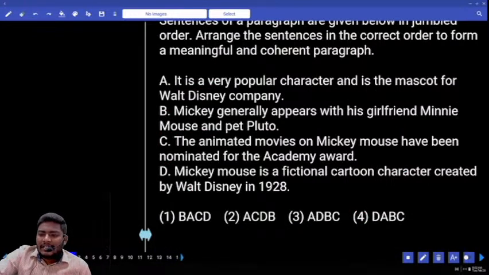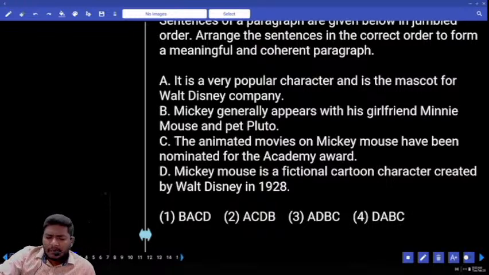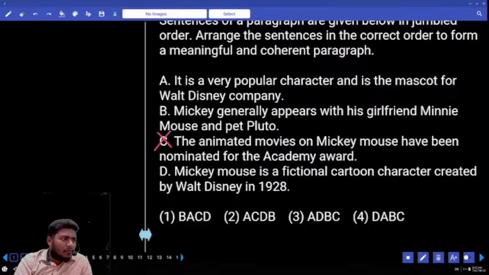It is a very popular character and is the mascot for all Disney company. Let us eliminate some options from the beginning first. Which one shall be eliminated? C. C is out. Why is C out again? There is no C in the starters.